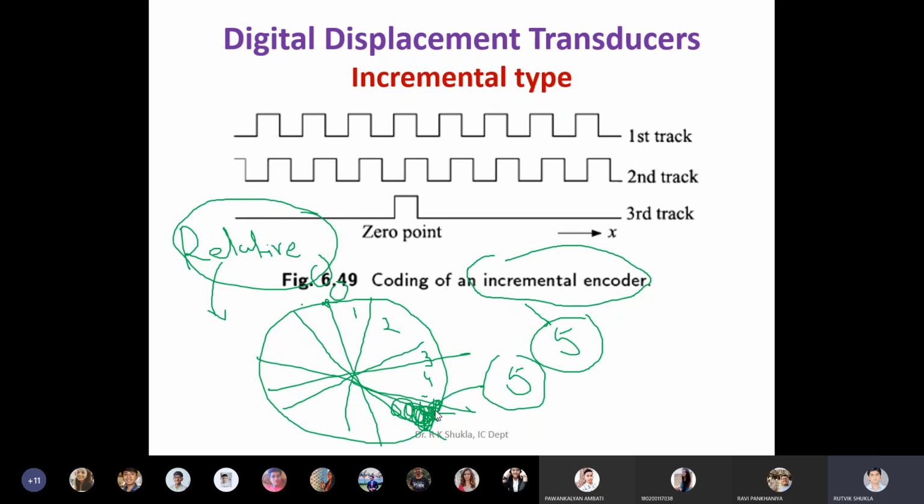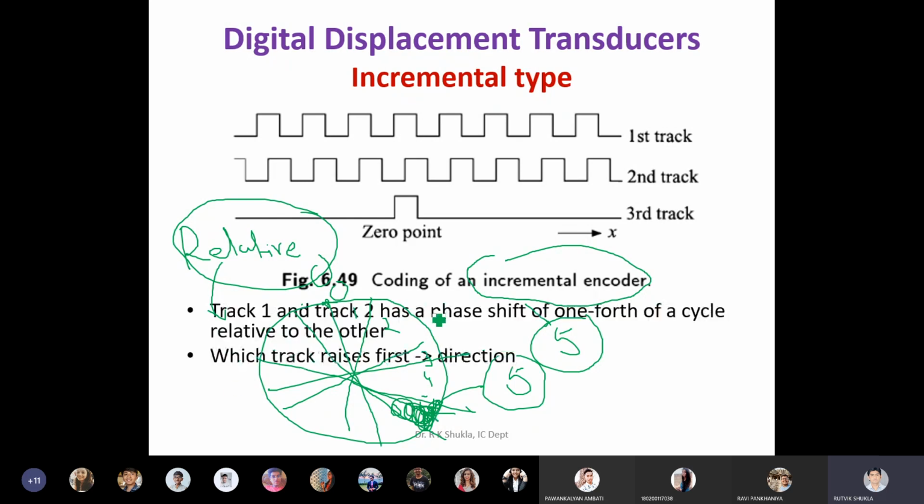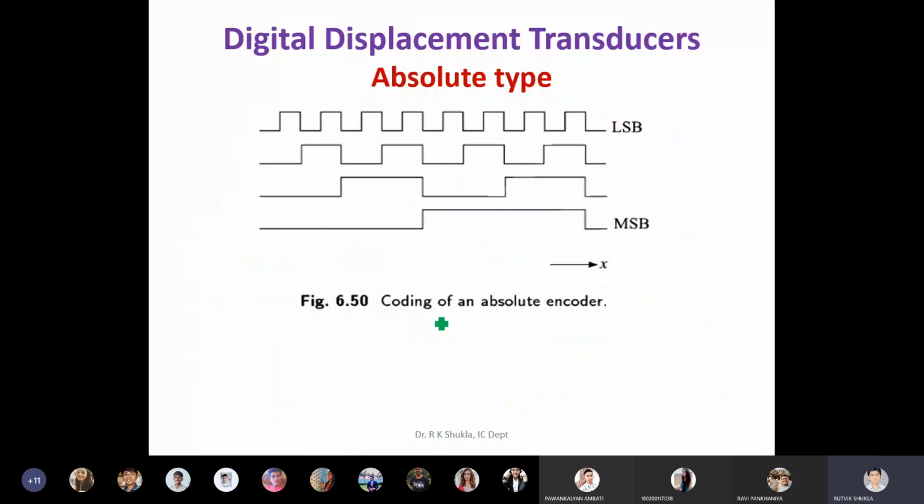The same situation arises in the case of the incremental type encoder, and in order to solve this particular problem, we have the absolute type encoder. Just a minute.